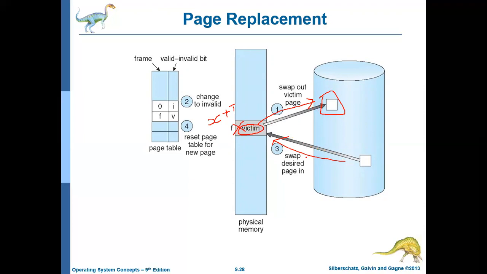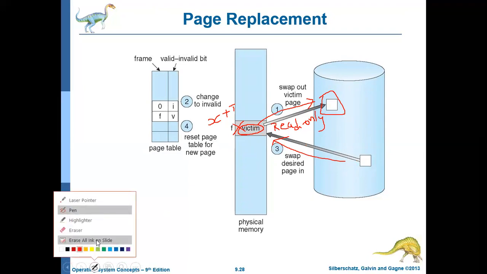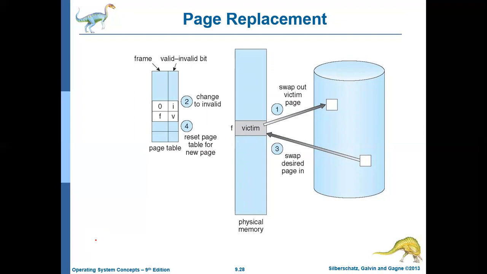That is enough. Or sometimes the victim frame, which is identified for swapping out, may be a read-only page. If it is a read-only frame, then no process can perform a write operation on it. In such a case also, you need not write that frame back to the hard disk. Rather, you can just ignore it and bring the desired page into the main memory. So instead of two transfers, there will be only one transfer. But how to do that?